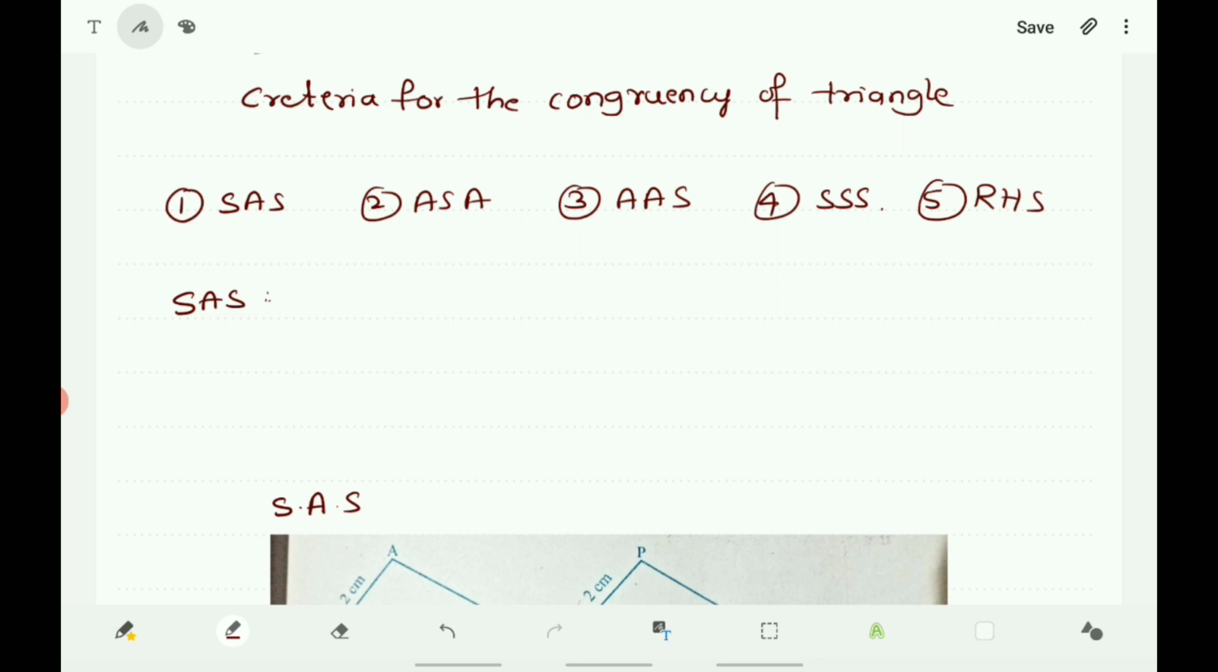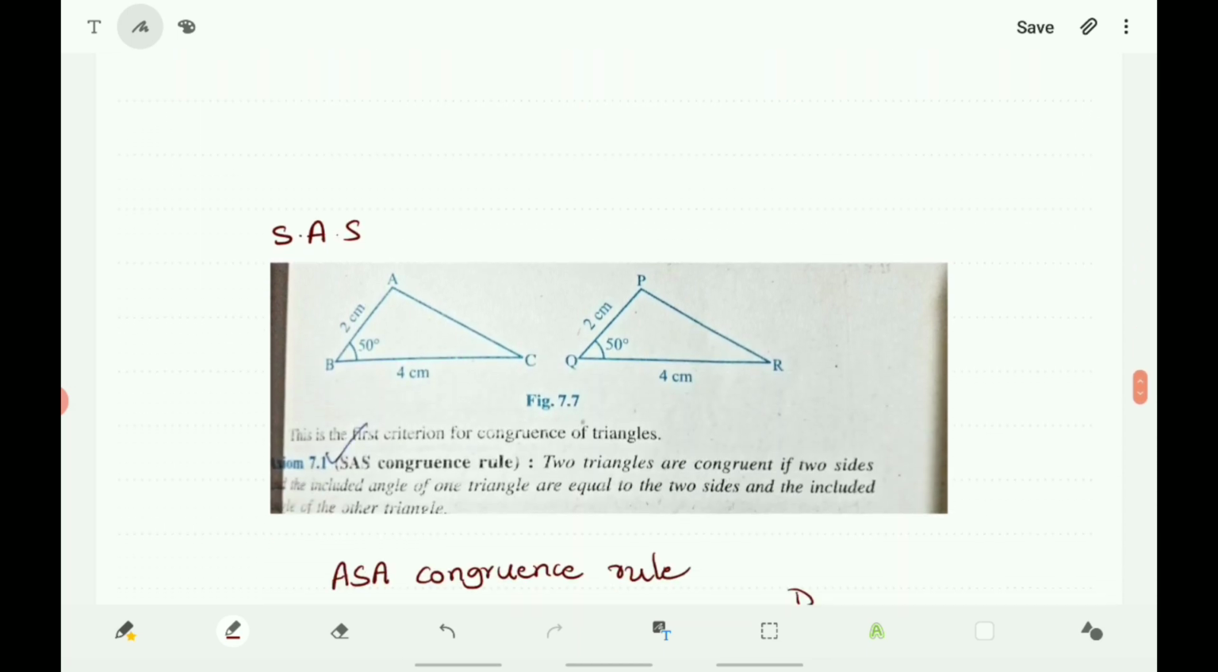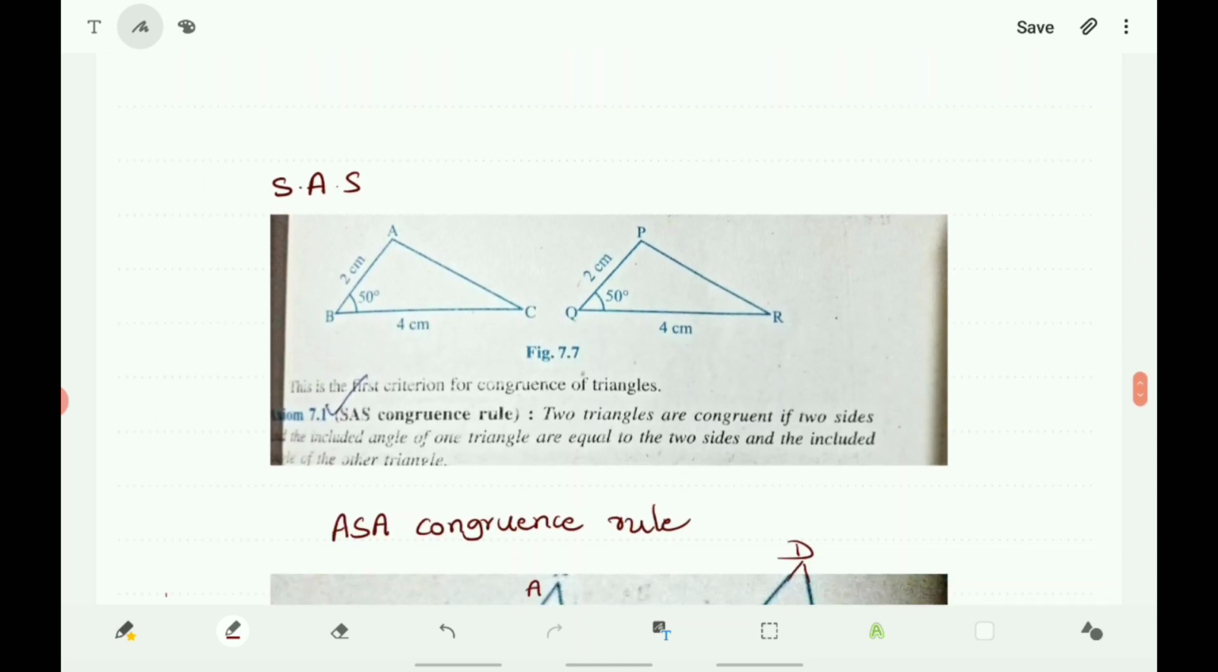So now let us discuss about the SAS congruence rule. Here the statement of SAS congruence rule says that two triangles are congruent if two sides and the included angle of one triangle are equal to the two sides and the included angle of the other triangle. See here triangle ABC and triangle PQR are two triangles.